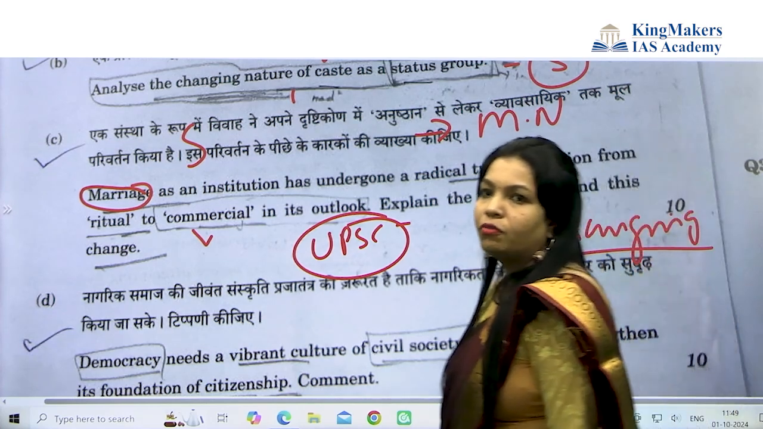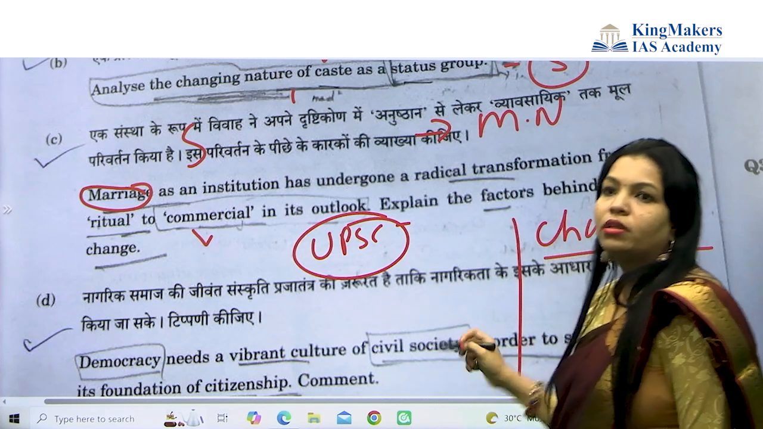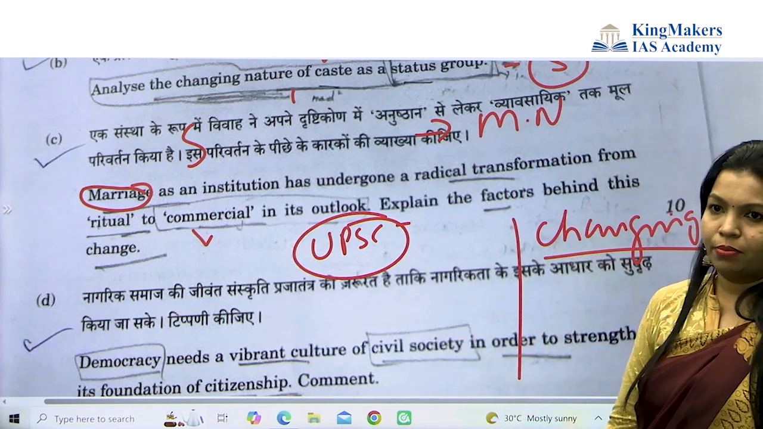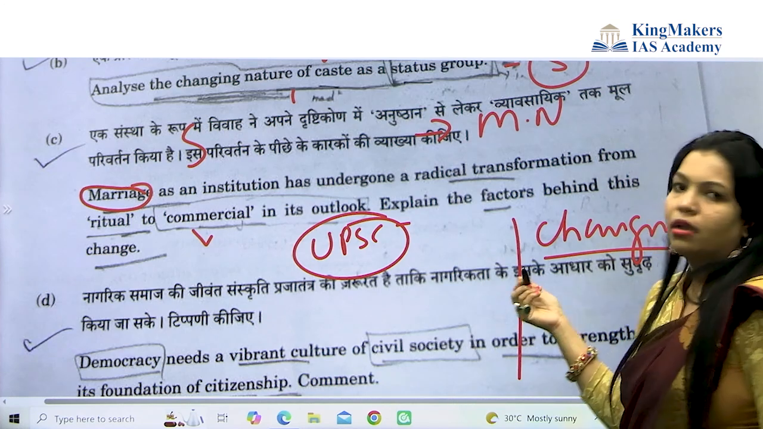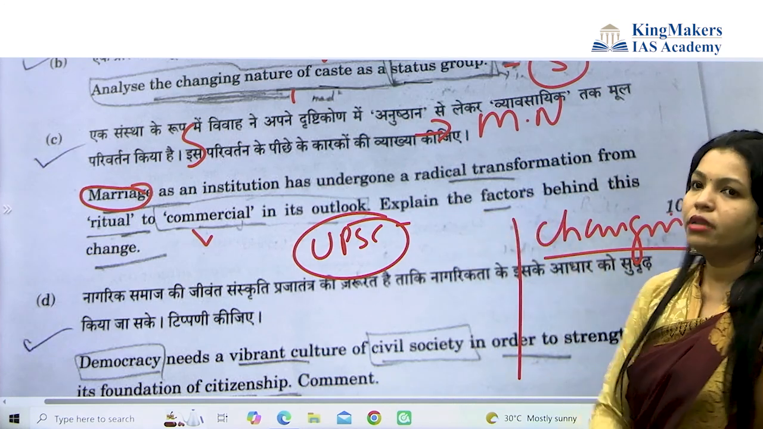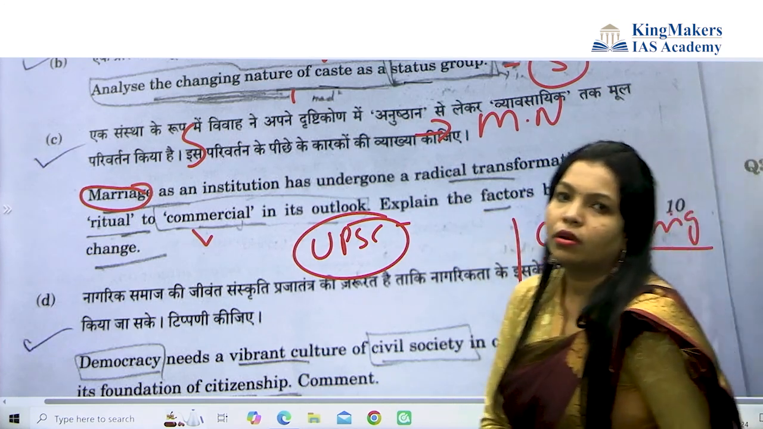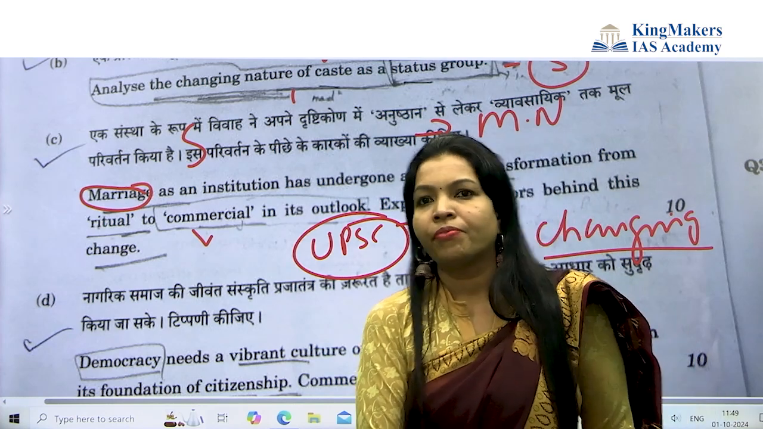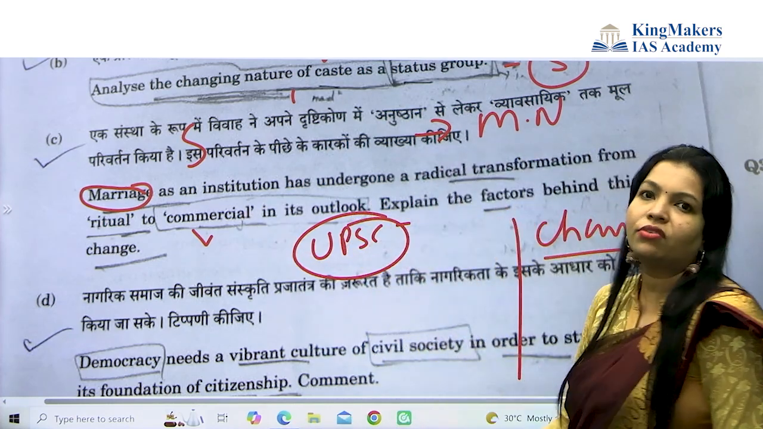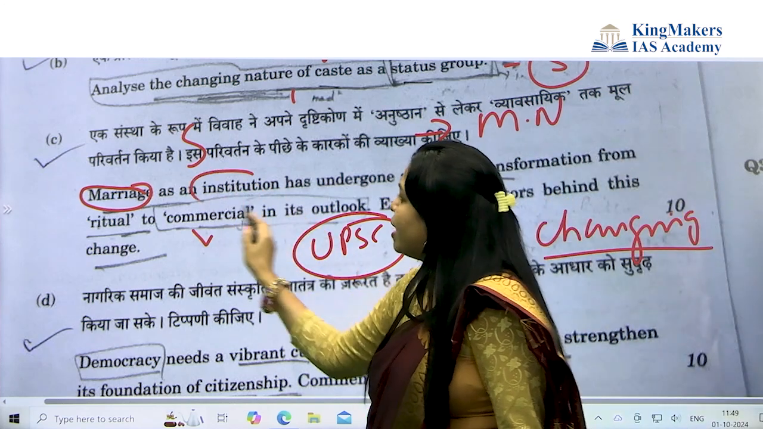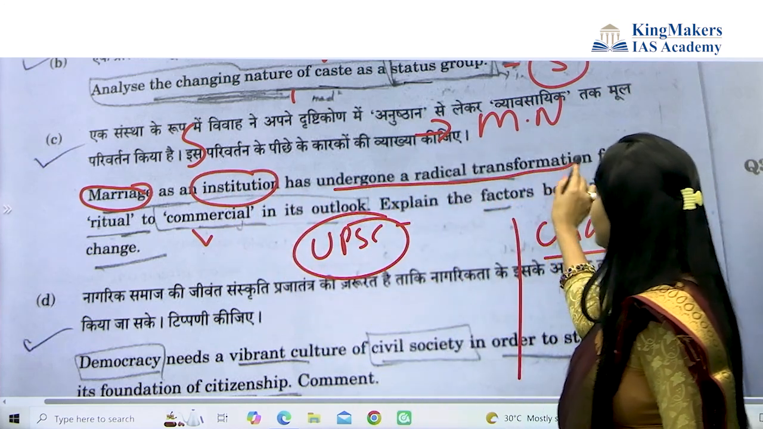The changing angle would be, for example, how the transformation is there in the marriage system. How can you see the changing pattern in the family? It used to be questions of the Indian society area, but now the Indian society and GS portion is being asked in sociology. Now check here: marriage as an institution has undergone radical transformation.